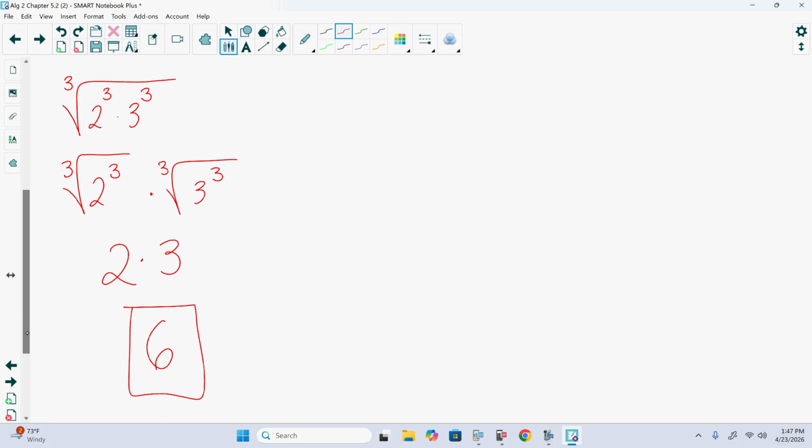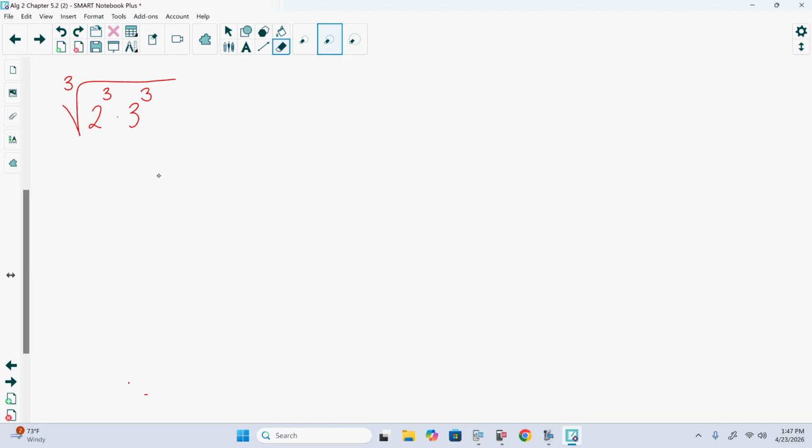Now, another way we could have approached this, it doesn't change the answer. According to our property yesterday, since the 2 and 3 both have the same power, I can factor it out, yes? Which is telling me that I have 2 times 3 to the third. Well, those would cancel, telling me I have 2 times 3, which is still 6. Different ways we can get there, yes?